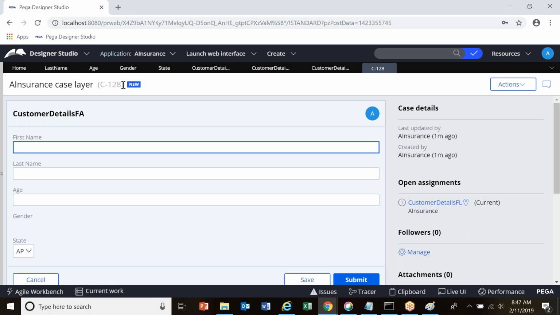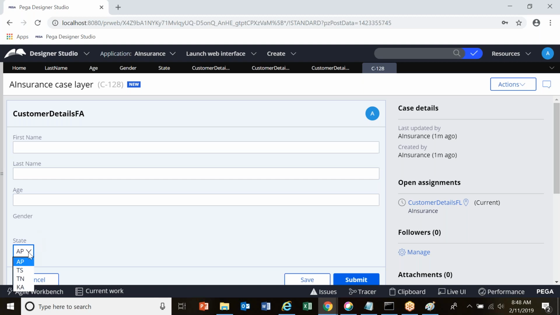Now, do you see the screen which we have designed? It is first name, last name, age. Forget about gender, we'll see. This is the states drop down. Once I click on the states drop down, it is showing all the options that I have configured. So this part we have designed.